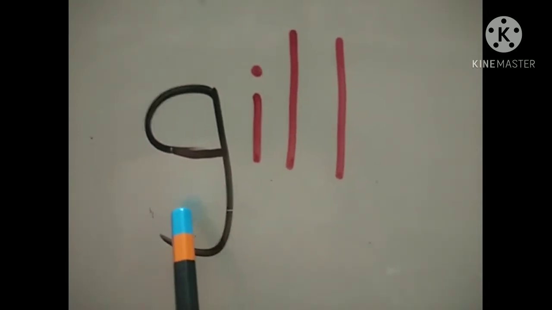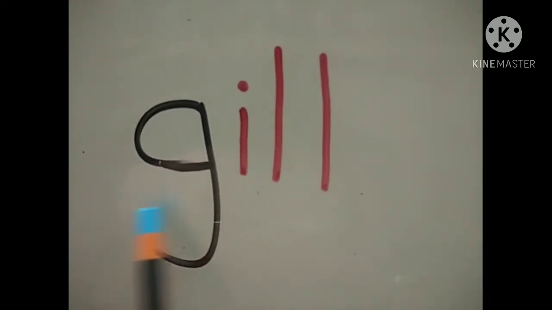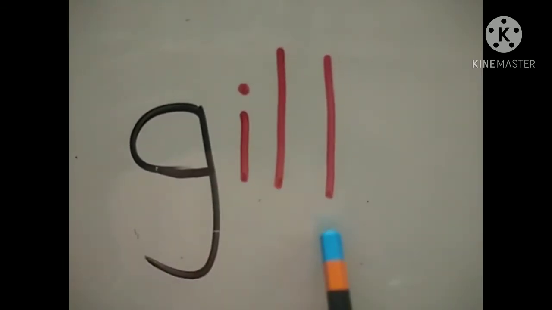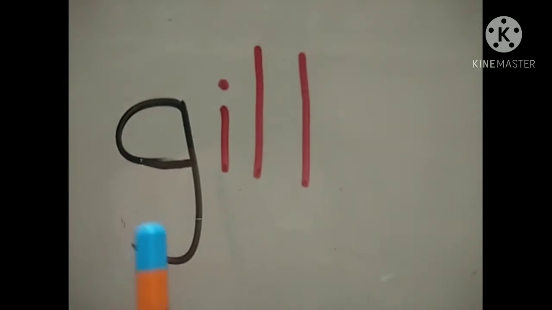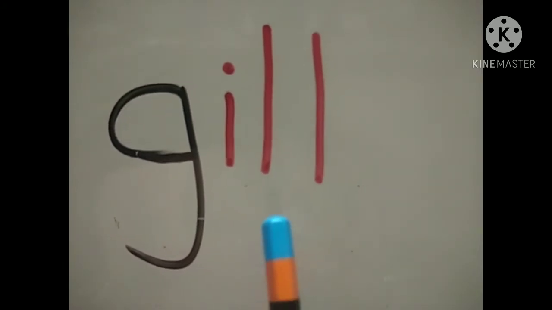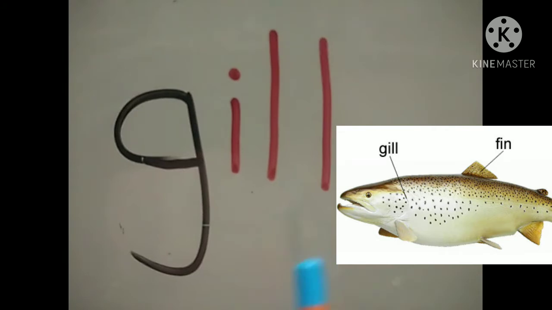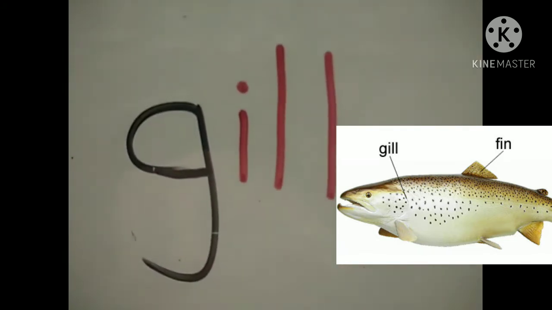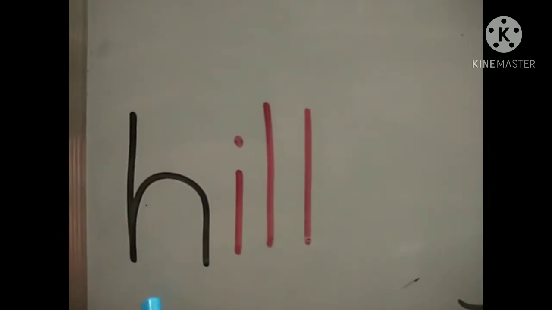Gill. G. The sound of G is G. If we add G, it is gill. Remember children, the sound of G is G. Okay? What is gill? Gill is the part of a fish body. With the help of gill, fish takes in the oxygen. It breathes.